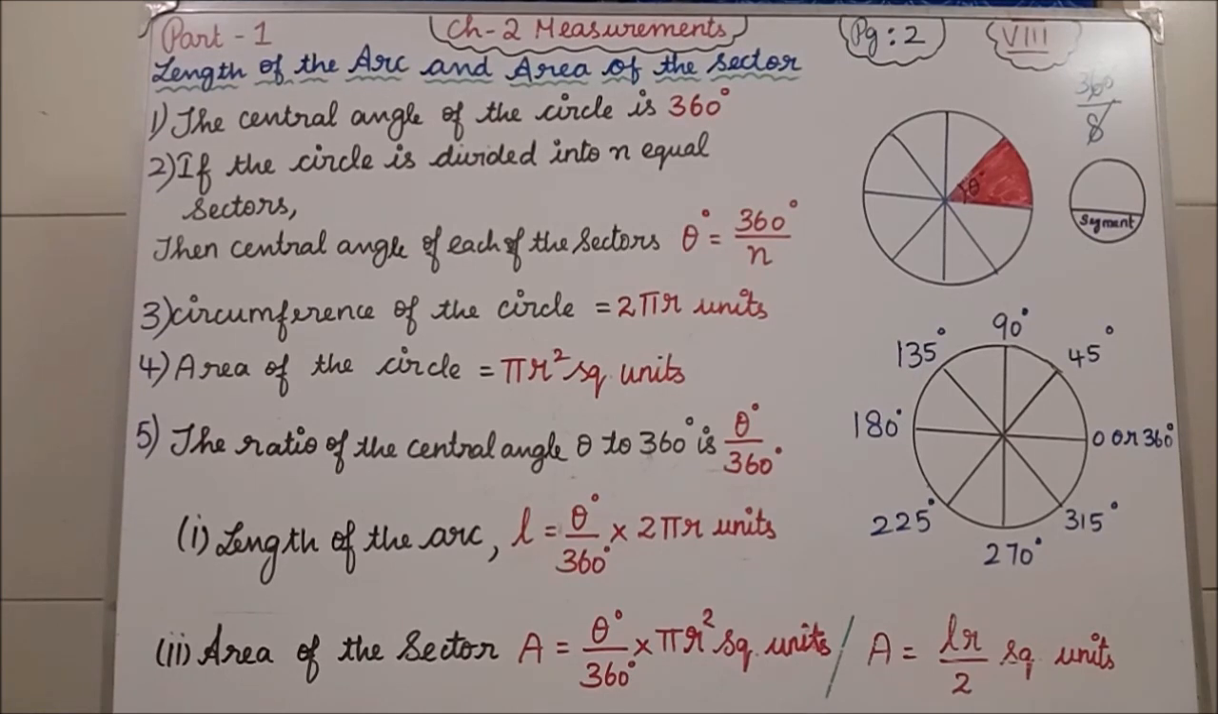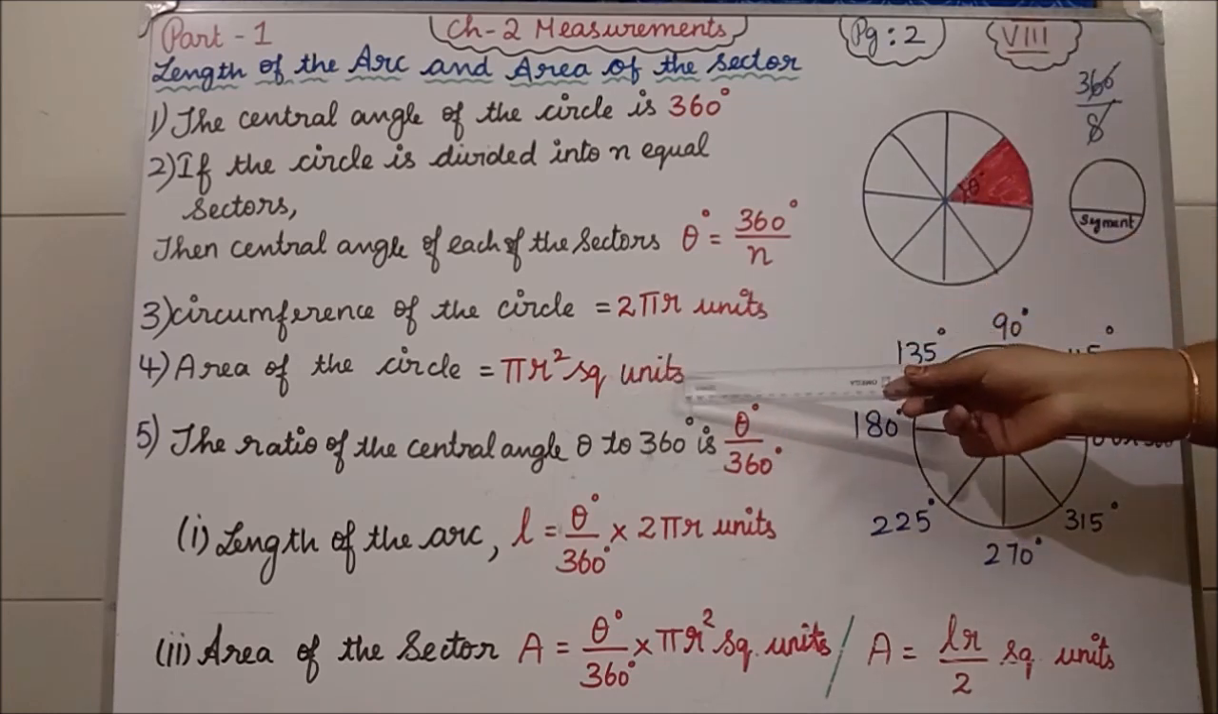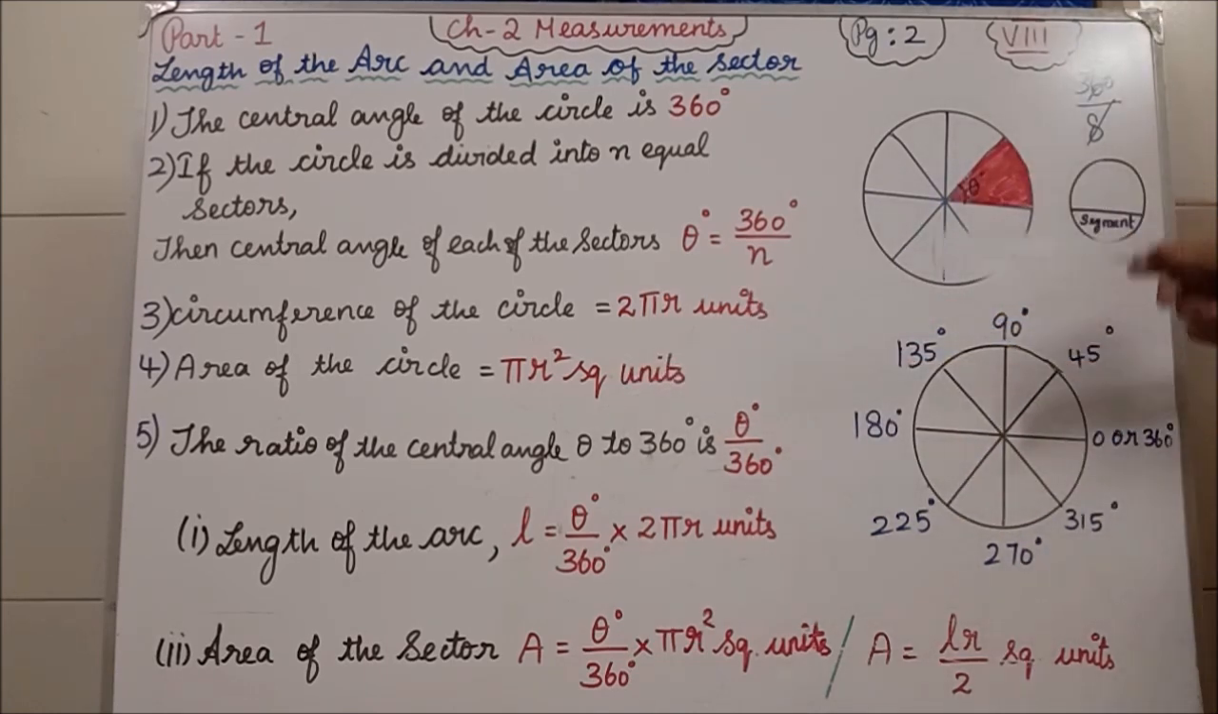Next, the third one is the circumference of the circle. You all know what is the circumference of the circle, isn't it? The circumference of the circle formula is 2 pi r units. Okay, for circumference you should not put square units, you have to write just units. Clear? The fourth one is the area of the circle. The area of the circle formula is what? Pi r square. Okay, the area of the circle is pi r square. Wherever you have area, you have to write square units. Okay.